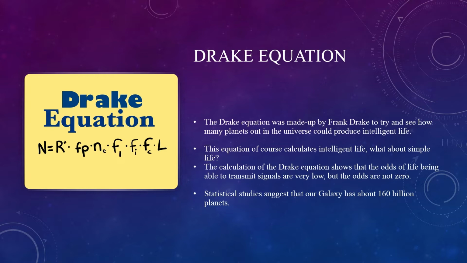Statistical studies suggest that our galaxy has about 160 billion planets. This is just in the Milky Way. What are the odds that life could be found on just one of these? The odds of life existing on other planets are not as low as you think. We could have a few neighbors in our galaxy.